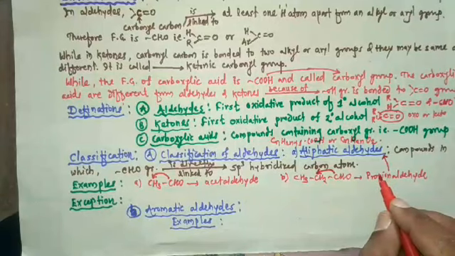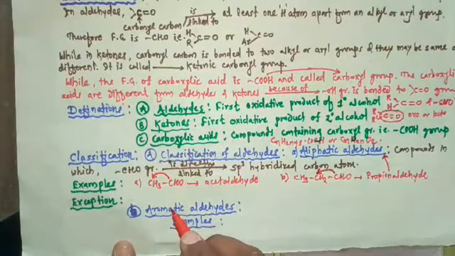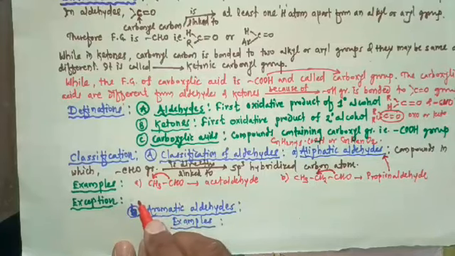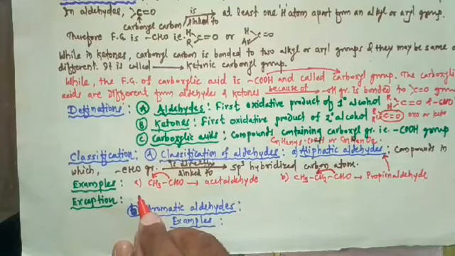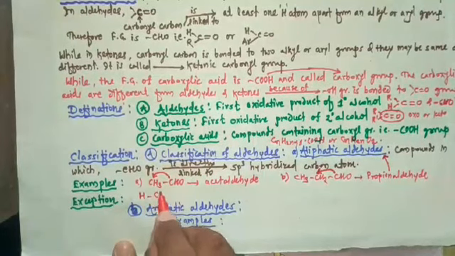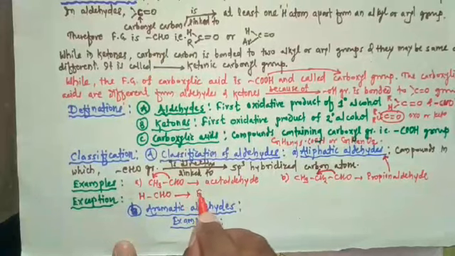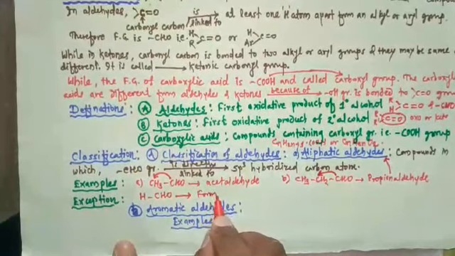But students, there is one exception, and that exception is formaldehyde. Formaldehyde has the formula HCHO.